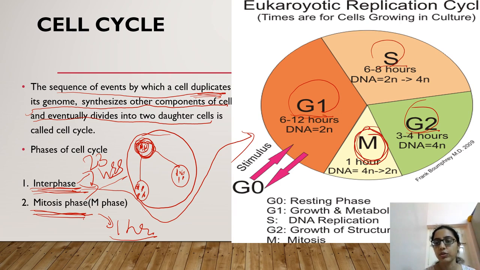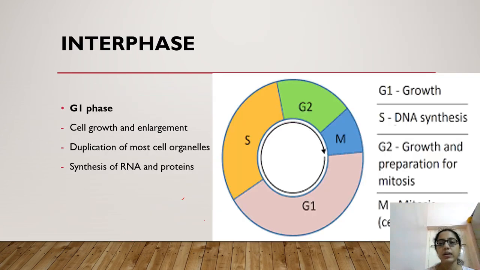G stands for growth. So we can say here growth 1. S is for synthesis phase. This is the growth 2 phase, and after all this preparation is done, the mitosis phase starts, which is the fourth stage. You can say it is the second, but in subdivision this is the fourth and last step of the cell cycle. Now here you can see G0. What is G0?